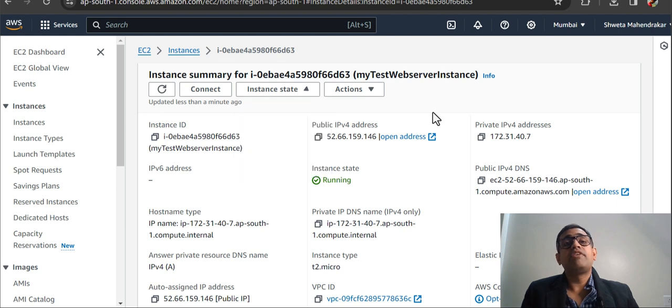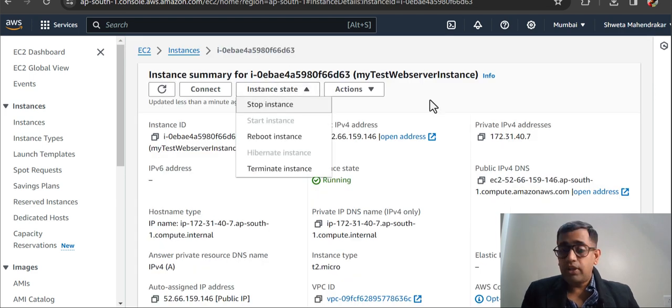If you stop the instance, you will not be able to access the website, and the instance will be stopped. You will not be charged except for the HDD, EFS or EBS attached to the EC2 instance, or the Elastic IP address attached to the instance. If you have not attached those, you should be fine. You can just stop the EC2 instance and you will not incur any charges.